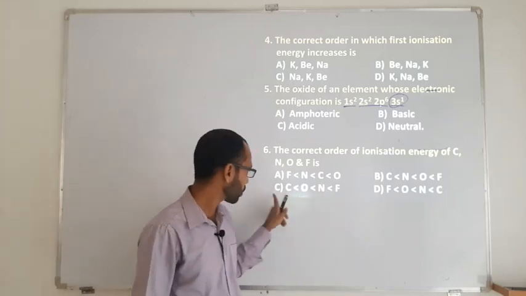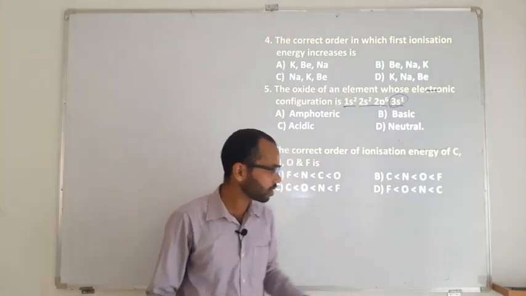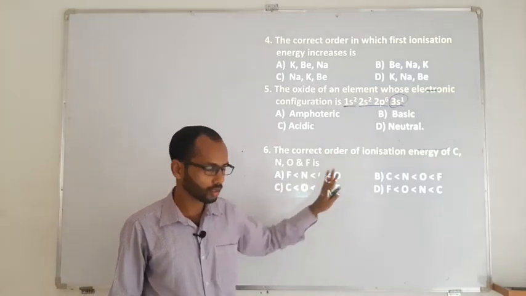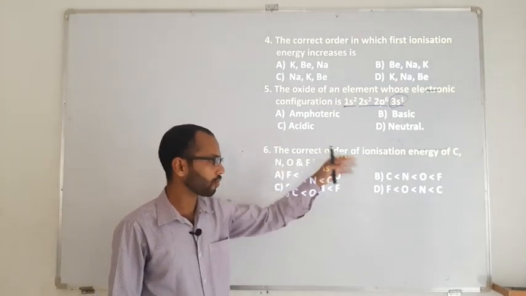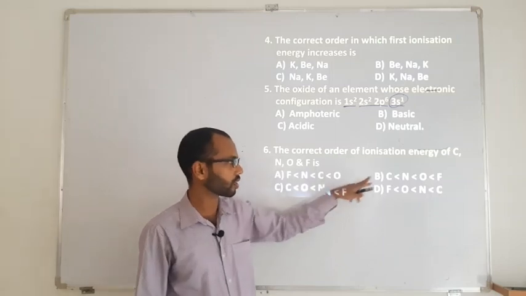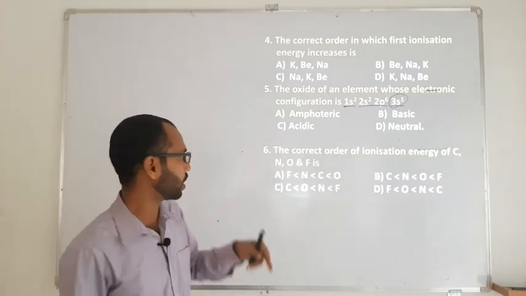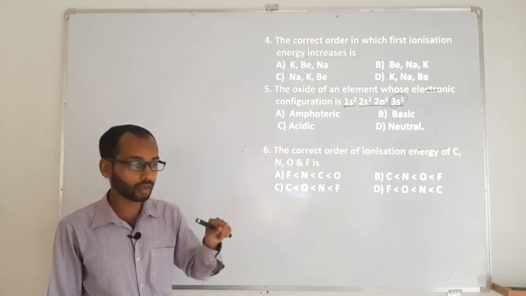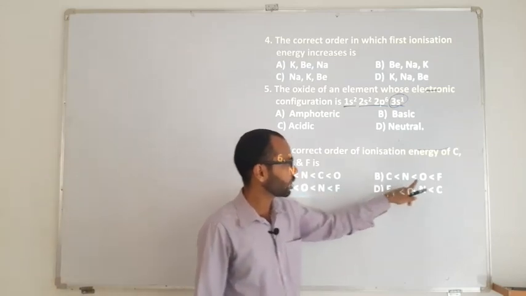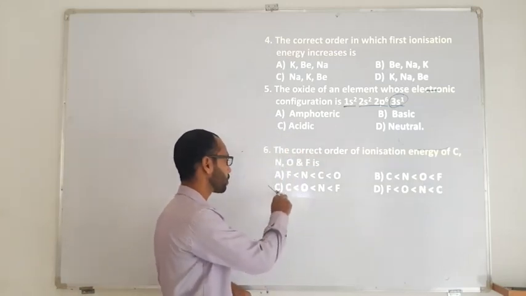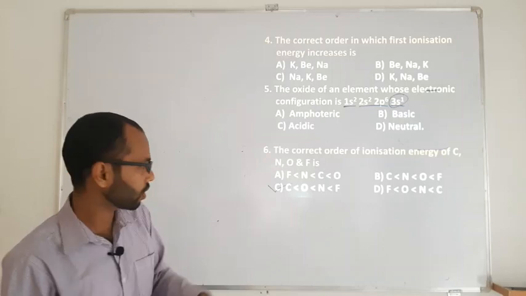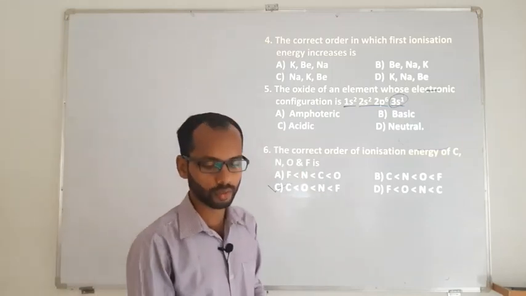So fluorine is there in the C option, fluorine is there in the B option, which means either B or C is going to be the right answer. So only fluorine cannot decide now, because fluorine is at the same position in both the options. Then decide. After fluorine, no doubt it is going to be nitrogen, because it has more stability than oxygen. So here it's nitrogen, here it's oxygen, which means option C is going to be correct on the basis of the fluorine aspect.